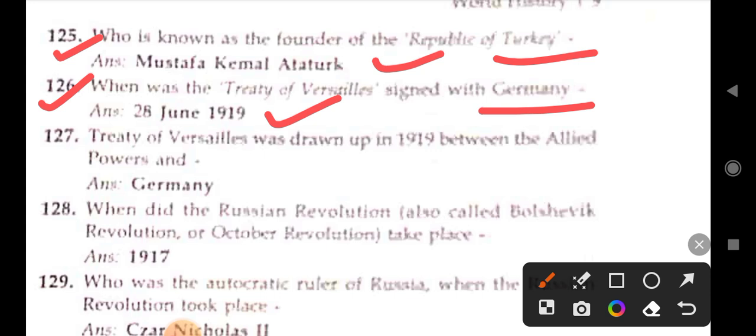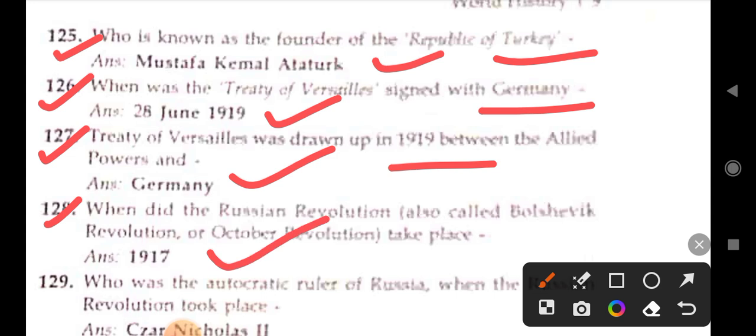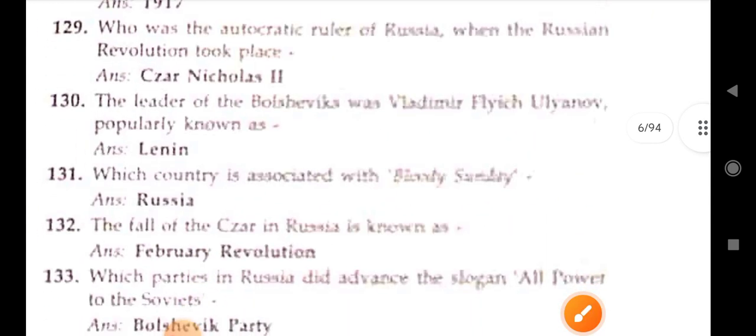When was the Treaty of Versailles signed with Germany? 28th June 1919. The Treaty of Versailles was drawn up in 1919 between the Allied powers and Germany. When did the Russian Revolution, also called the Bolshevik Revolution or October Revolution, take place? 1917. Next.